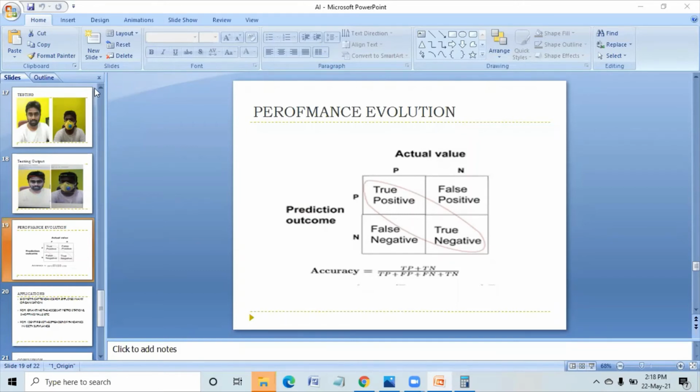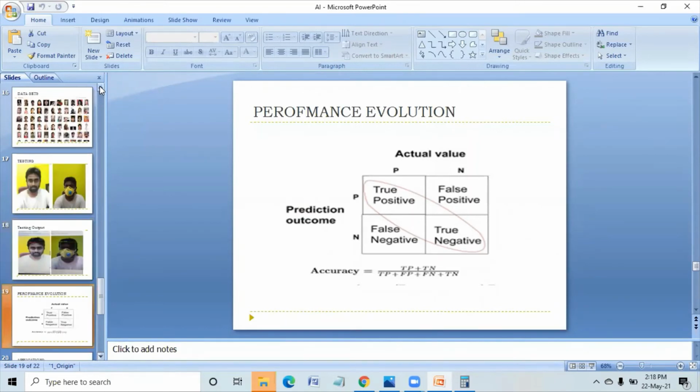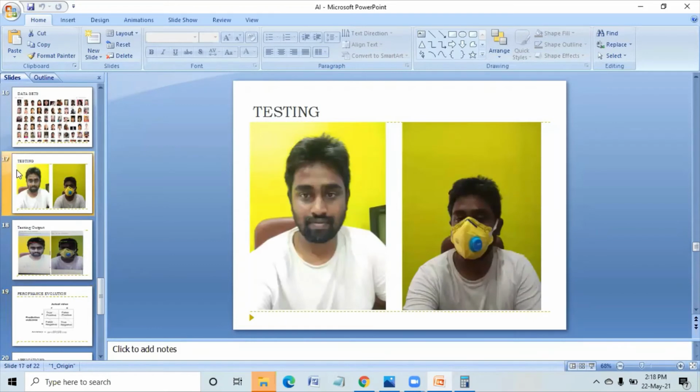So I have trained the system, I have tested the system, right? I got good accuracy, right? I have installed the software in my laptop. See, it has to access my webcam, right? It has to access something, right?